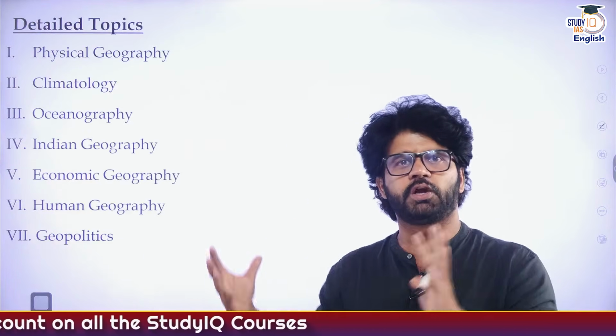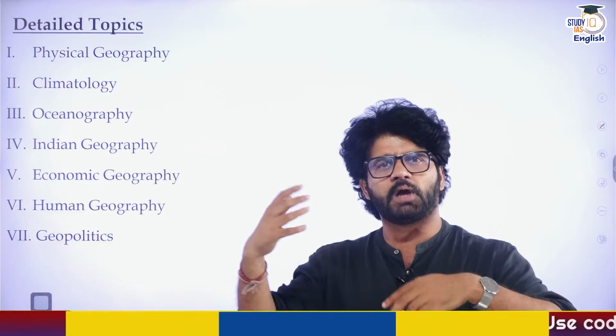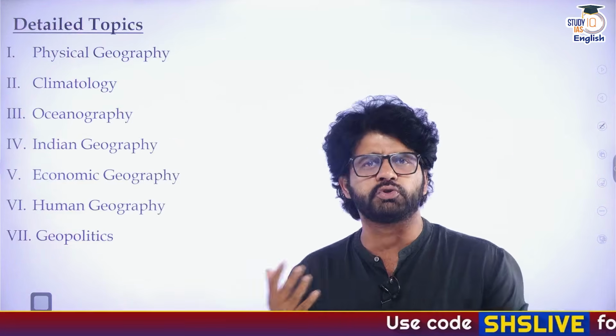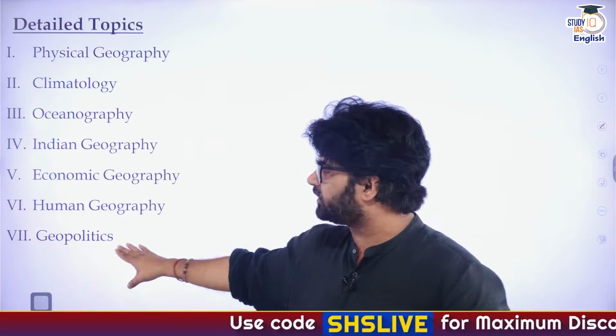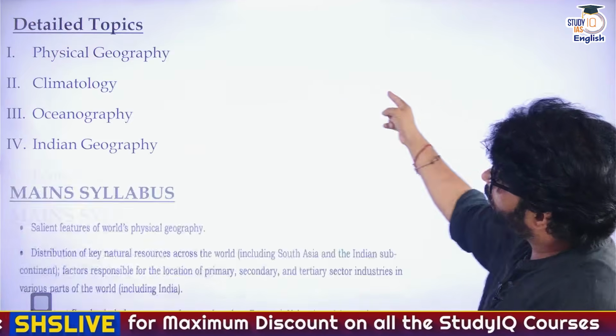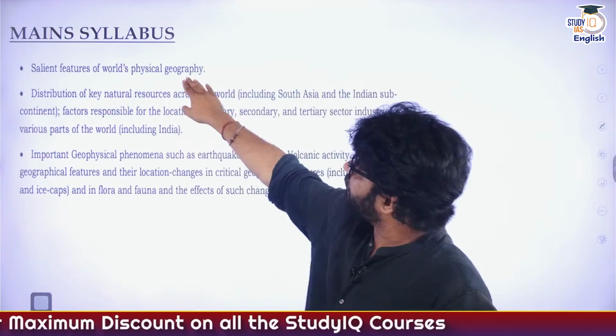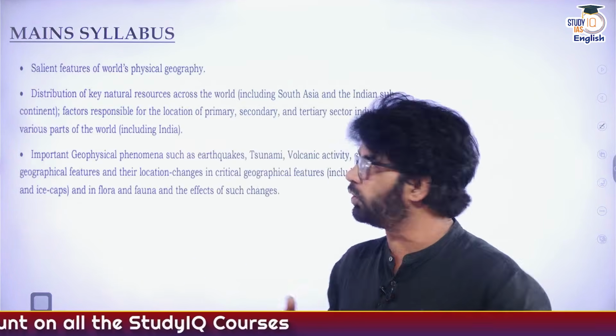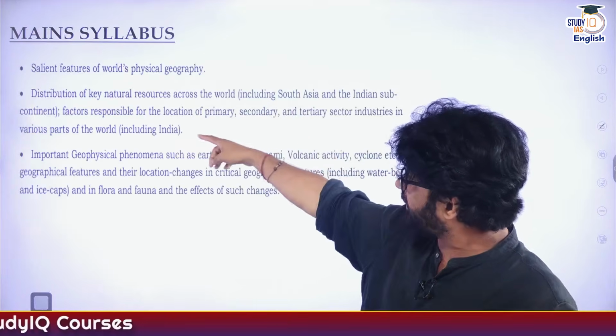Places in news, Russia-Ukraine war, which places in news? Let's say Israel-Palestine issue, two states, Aleppo and other regions, Kirkuk, Mosul, UPSC has asked. So here geography, international relations, static and current portion, they are merging. So again, if you go back to the main syllabus: salient features of world physical geography, mountains, plateaus, plains worldwide, distribution of key natural resources, again factors.